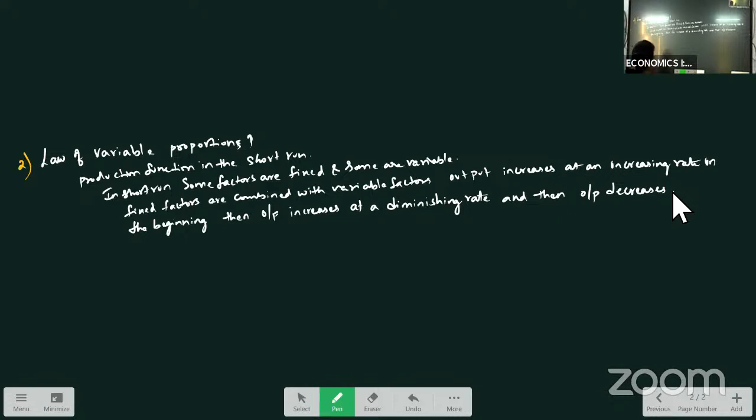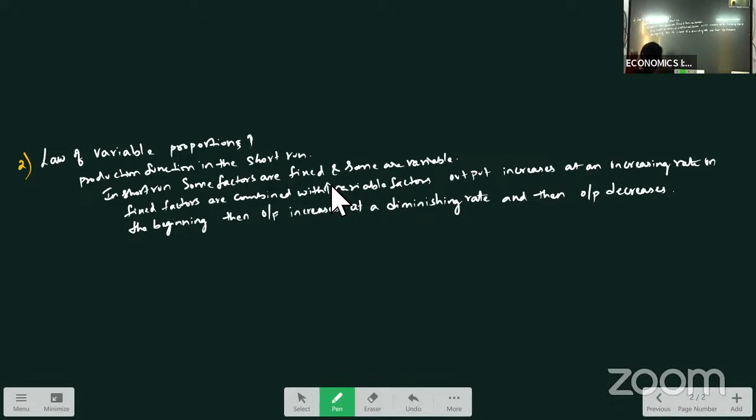Just see what they are saying. In the short run, some factors are fixed, some factors are variable. When we combine fixed factors with variable factors, our output increases at an increasing rate in the beginning, then output increases at a diminishing rate, and then our output decreases. Means as we increase our variable factors, which are combined with our fixed factors, our output in the beginning increases at an increasing rate, and then it decreases. So this was explained in the law of variable proportions.